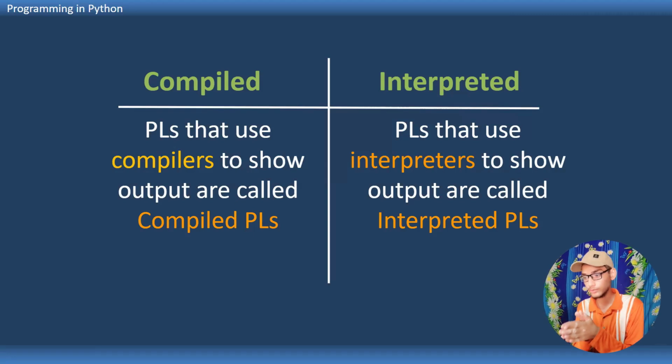So these are two terms to distinguish between the languages which use a compiler, which we call compiled languages, and the languages which use an interpreter, that we call interpreted languages. I hope things are clear.